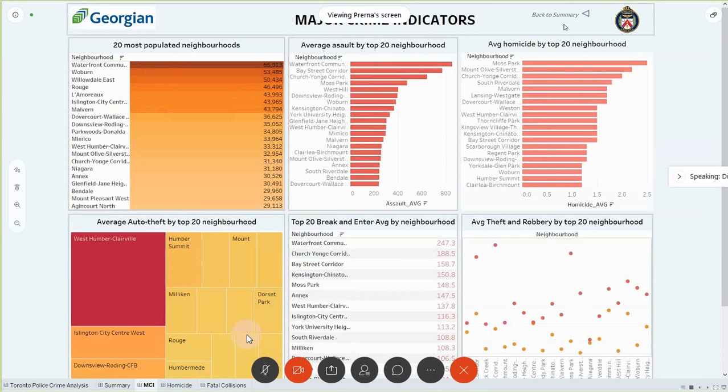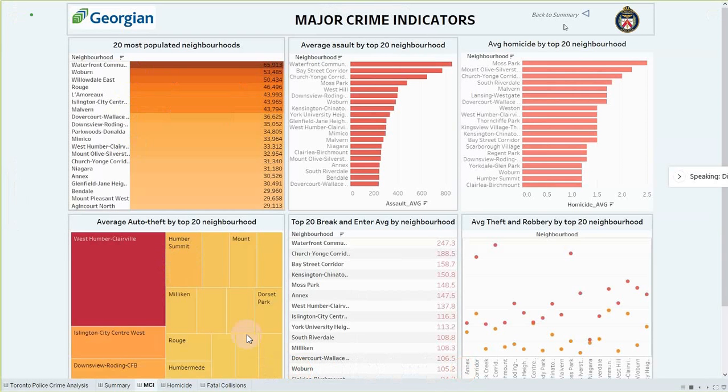Hi Eli, this is Divya. This dashboard presents the major crime indicators, in which we can see the 20 most populated neighborhoods and all the assaults done for the top 20 neighborhoods. The first chart displays the highlight table for the 20 top most populated neighborhoods. As we can see, Waterfront community is the highest populated and Agincourt North is the least populated.